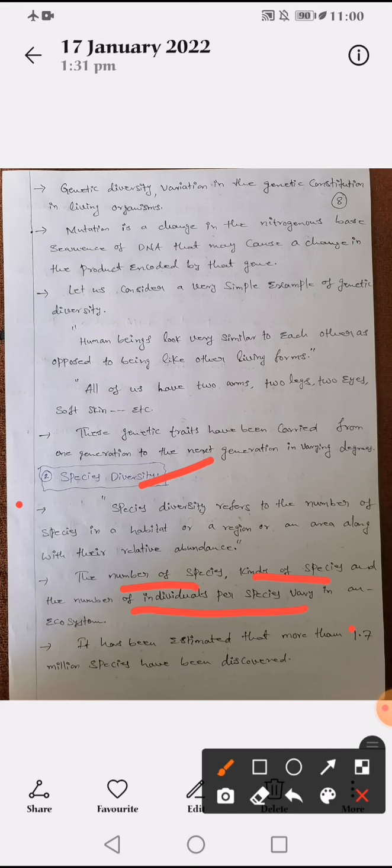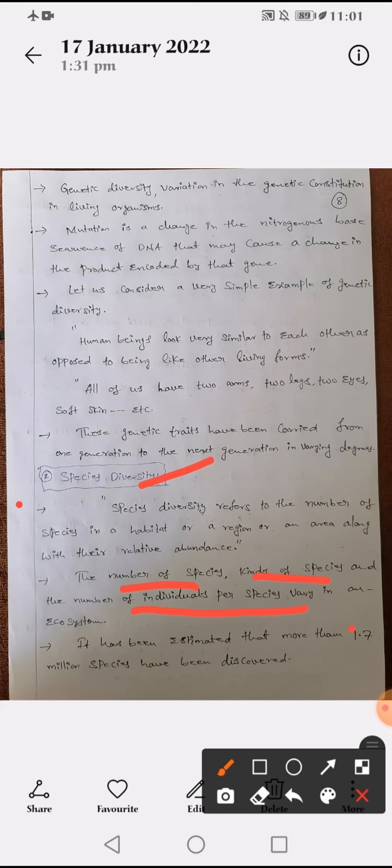Another example is the neem plant. Neem is used in medicines, so it is based on the nature and kind of species.